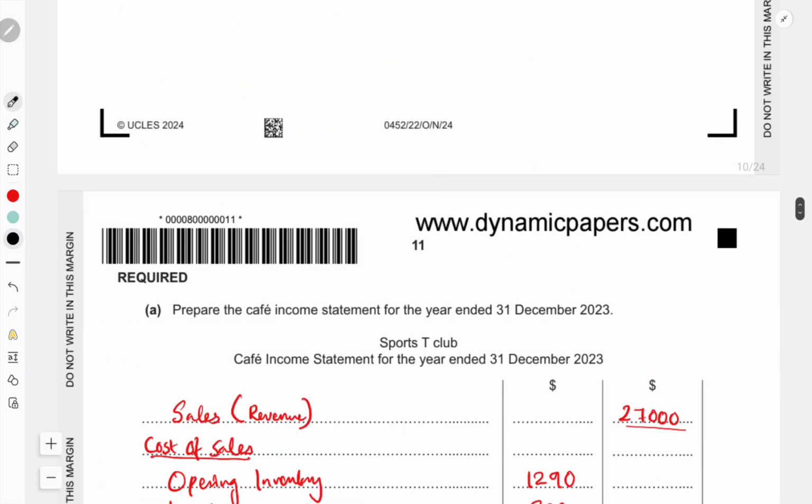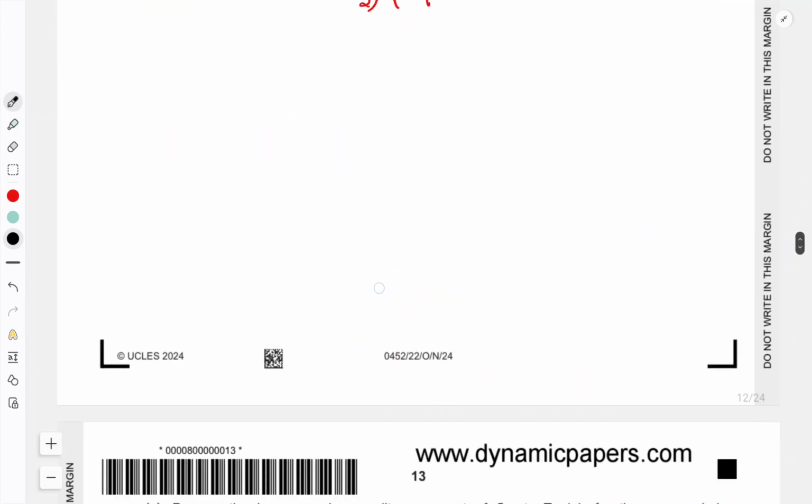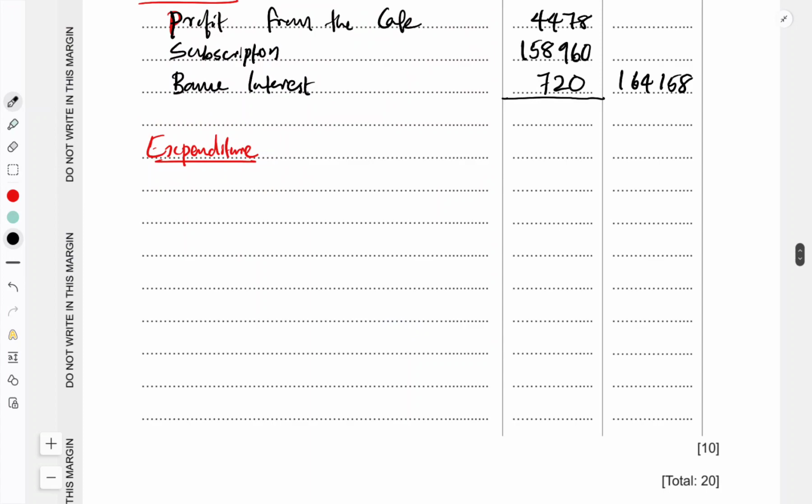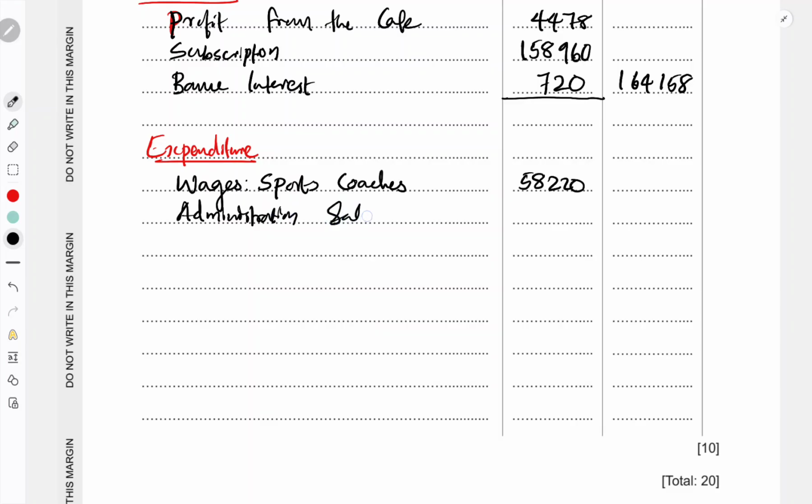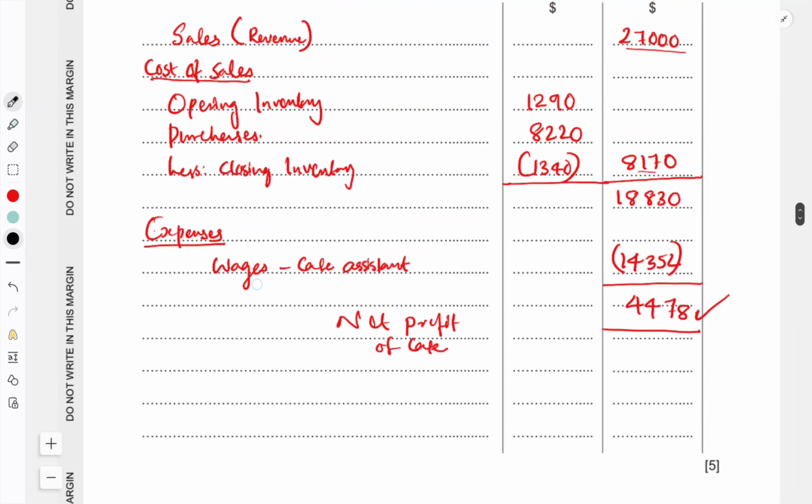There is no adjustment, so directly take both wages to the income and expenditure expenses side. So we took both expenses here.